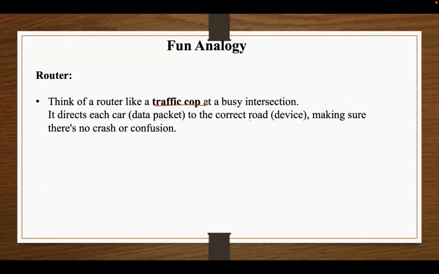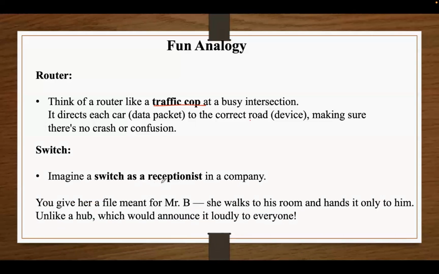Say here, assume every car has a data packet and the road has different networks or devices. Here, the router directs the packets to the correct path so there is no crash or confusion. So, in networks, a router decides where your data should go, for example, from your home network to the internet. And then imagine a switch as a receptionist in a company.